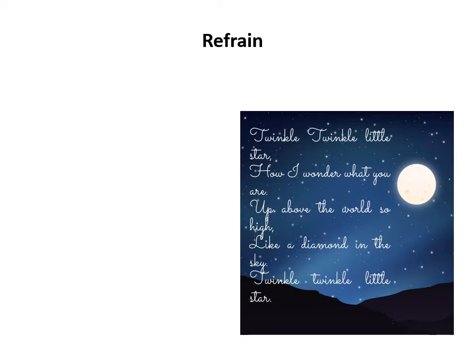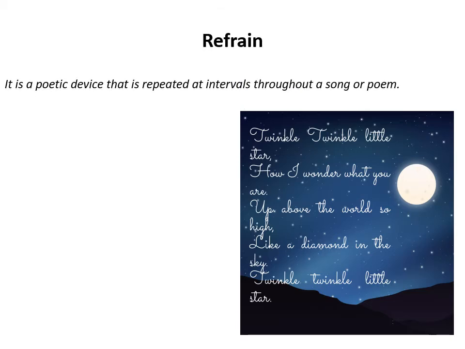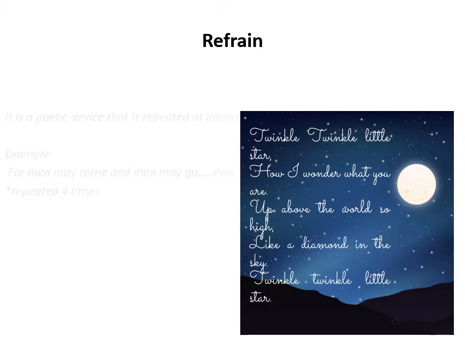Let us come to the next poetic device, that is refrain. What is a refrain? It is a poetic device that is repeated at intervals throughout a song or poem. In simple words, it is a regularly occurring word or phrase, especially at the end of each stanza. And why do we use this poetic device? Actually, it lays emphasis and creates a rhythm. It also makes the line or phrase noticeable. When we want to make one line more noticeable, more important, we use this poetic device.